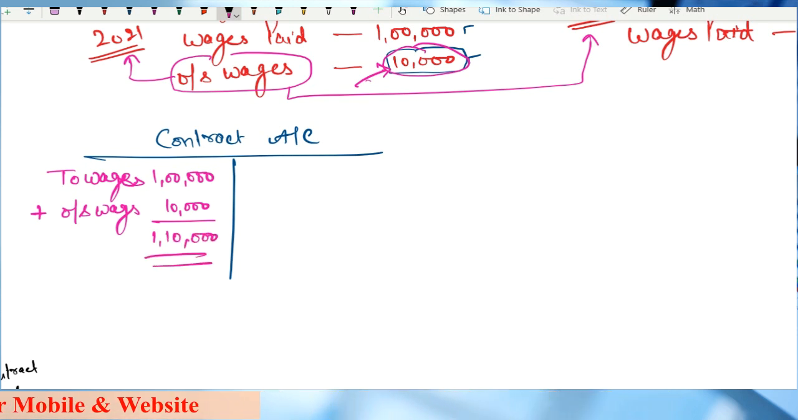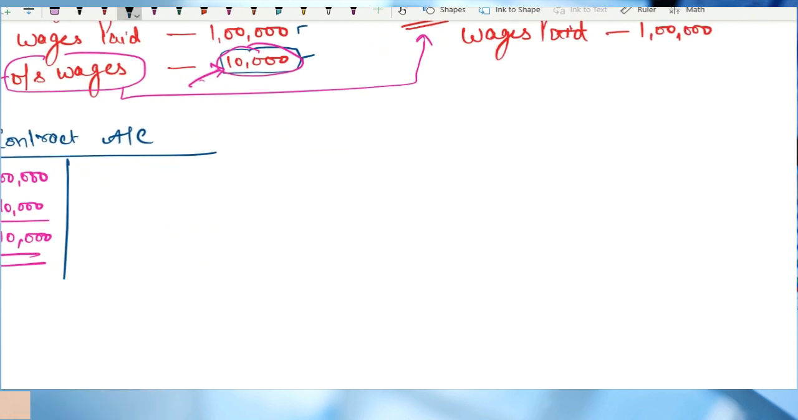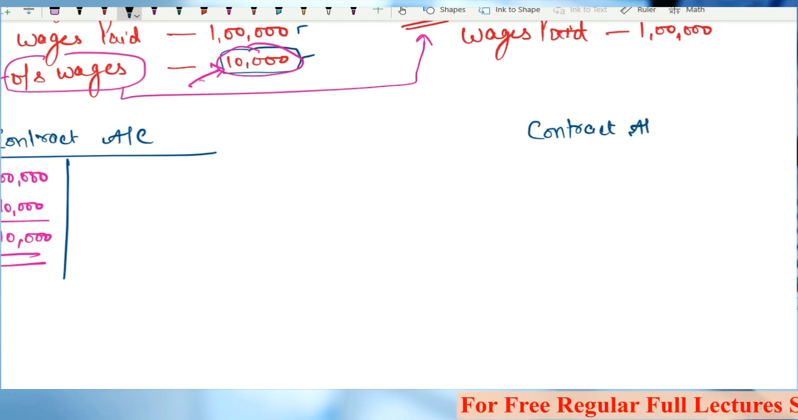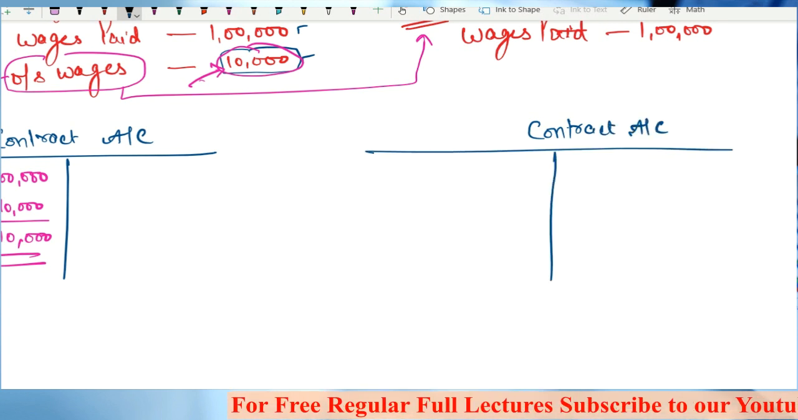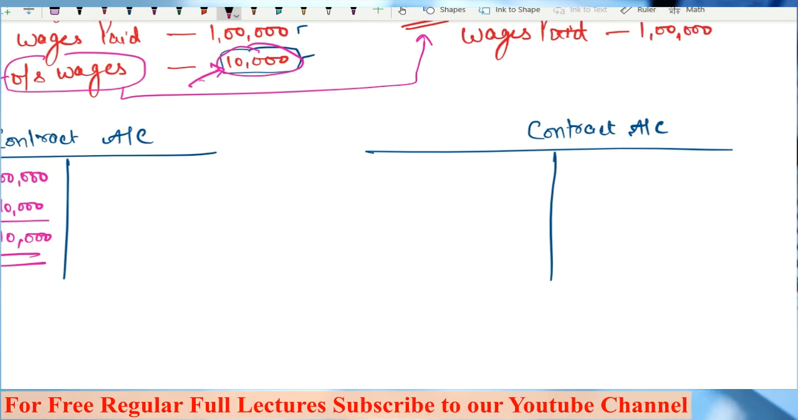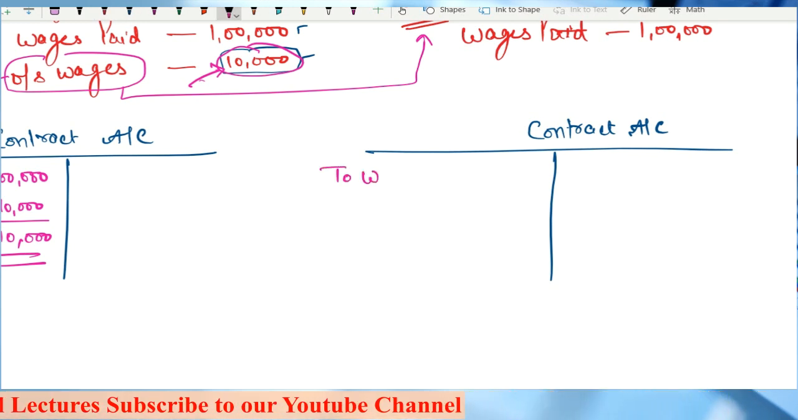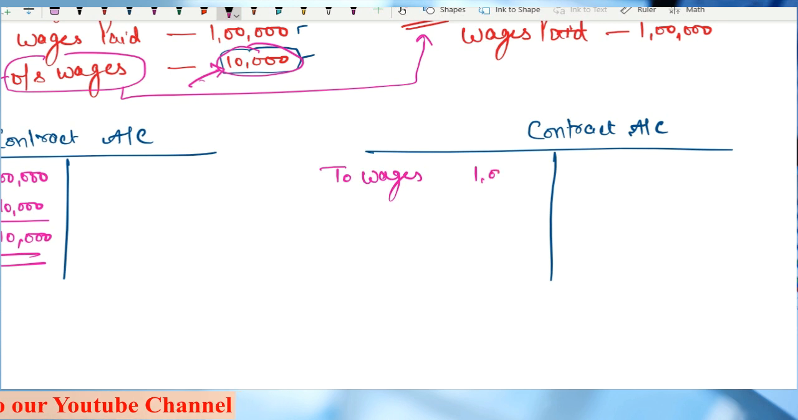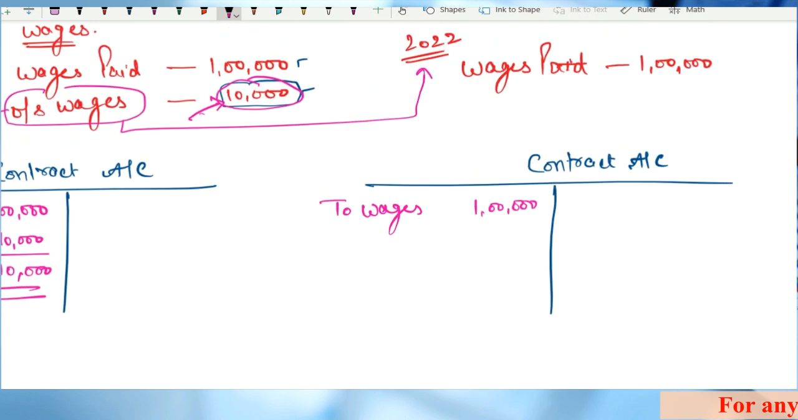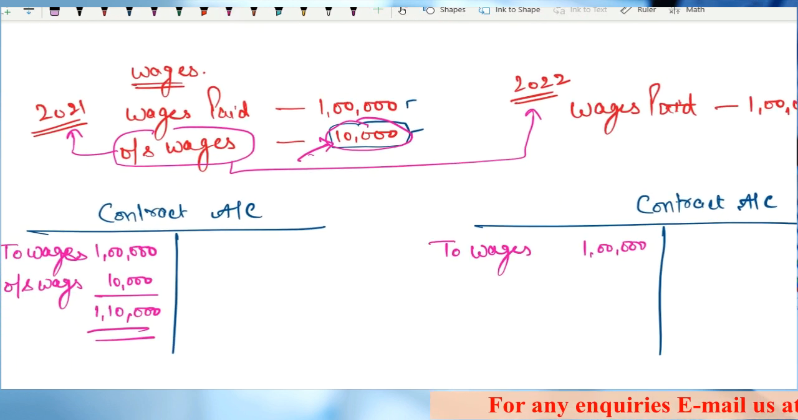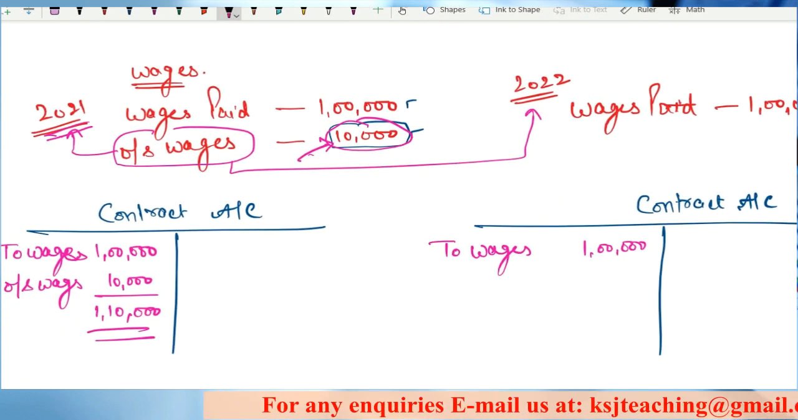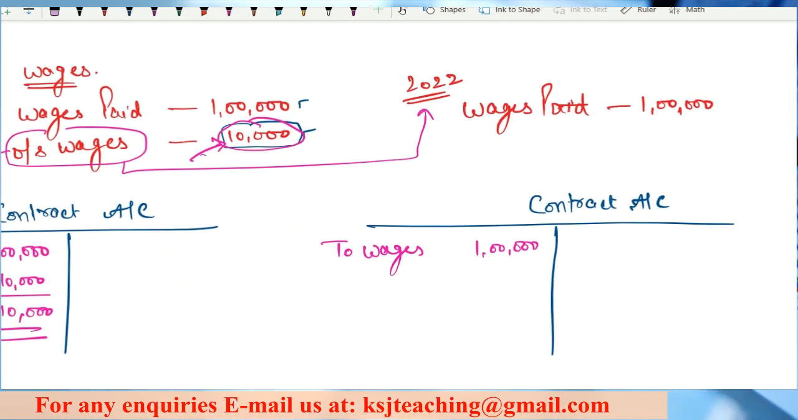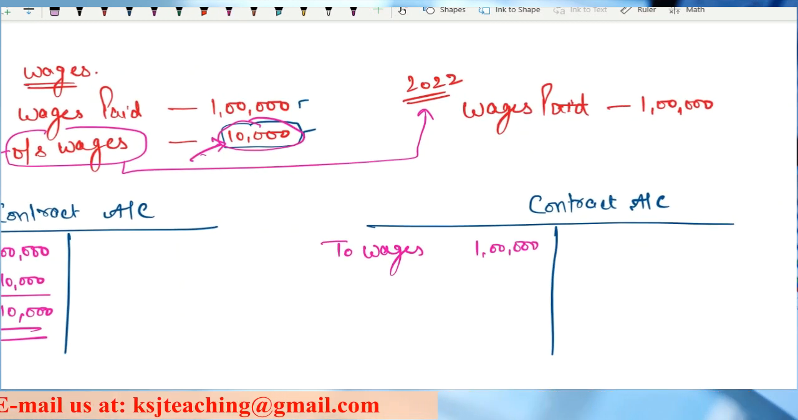Clear? Now come to the contract account for the next year, for 2022. Sir, what will you write here? Here you will write to wages 1 lakh rupees. You will say my expenditure is 1 lakh rupees. Now listen to it very carefully. Sir, in 2021, this 10,000 was outstanding. In 2022, we paid 1 lakh rupees. There is no outstanding wages.